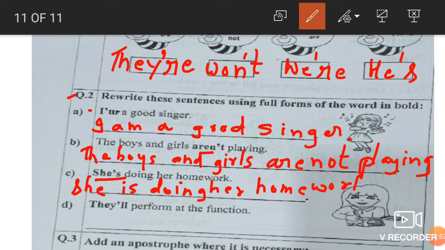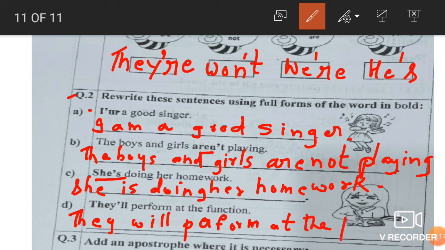Some words are written in short form. You can write either way. You can write they are, or in short, putting an apostrophe r, and then you can read it as they are. Okay, here also they put an apostrophe, so what will come over here? They will. The double L is for will. They will perform at the function. The rest you write as it is.